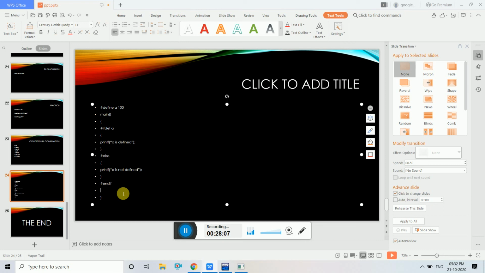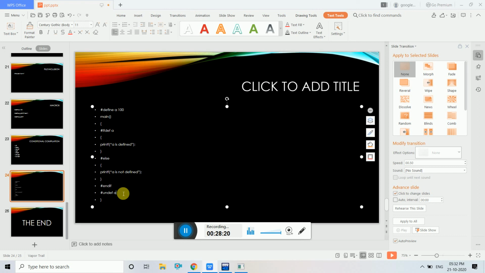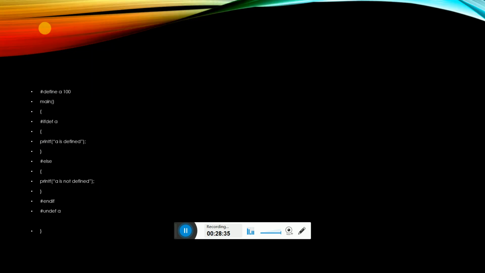If you want to undefine this, what you have to do is #undef A. If you give this step, it is going to take the value of 100 out of A, and then if you try to print the value of A, there will be some garbage value only. Okay, so this is how a conditional compilation preprocessor is going to work.